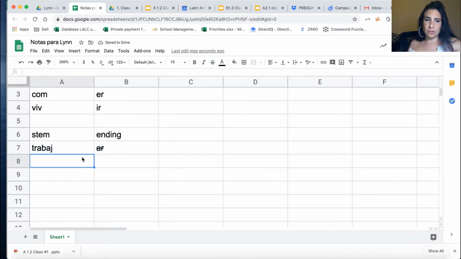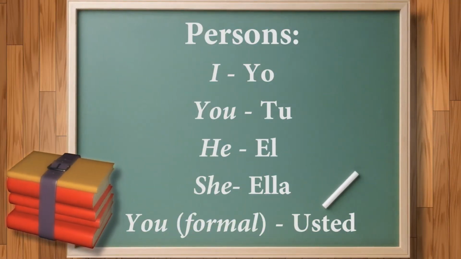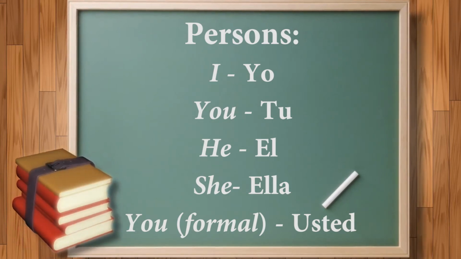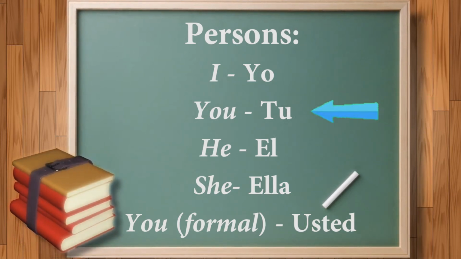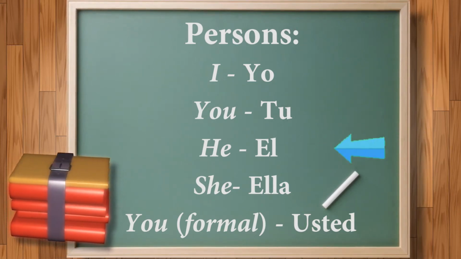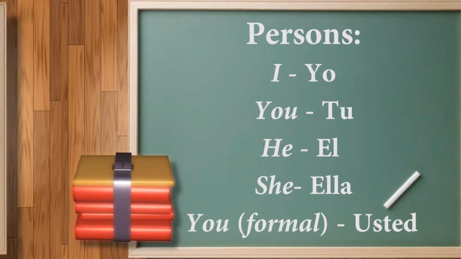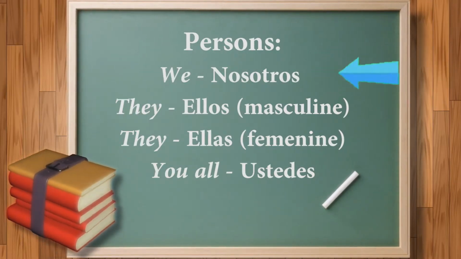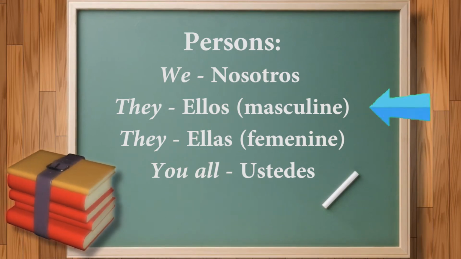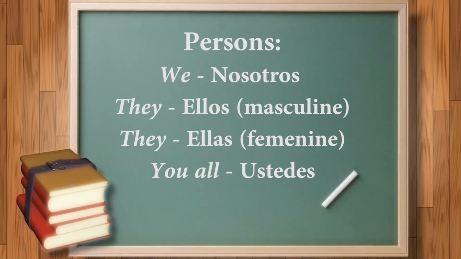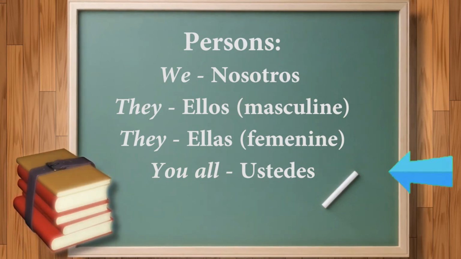What I always like to show my students is to remember which are the persons in Spanish. How do you say I? Yo, very good. You, tú; he, él; she, ella; and you formal, usted. We, nosotros. Then they, masculine, ellos; they, feminine, ellas; and you all, ustedes.